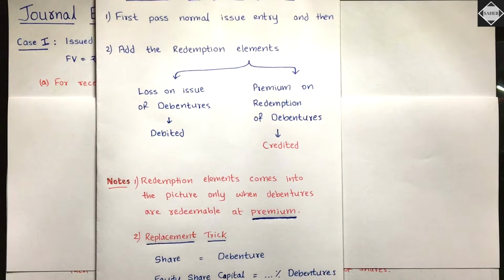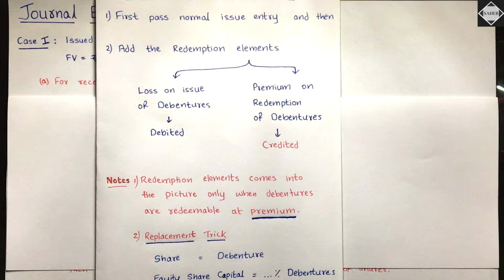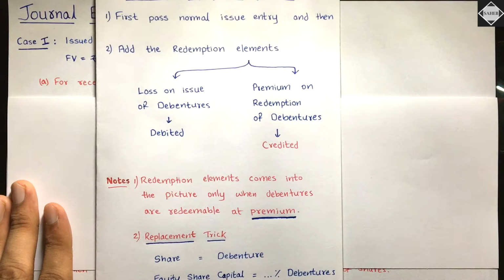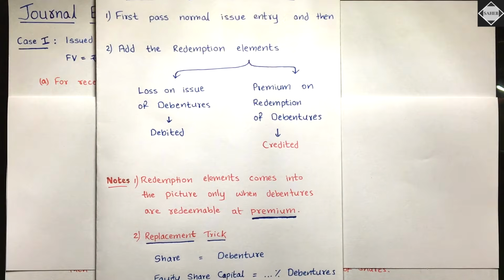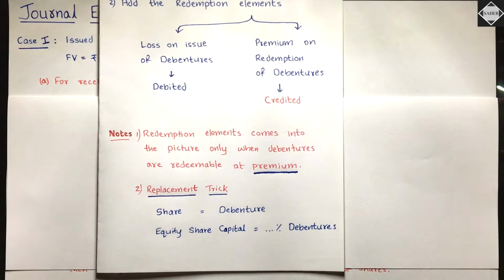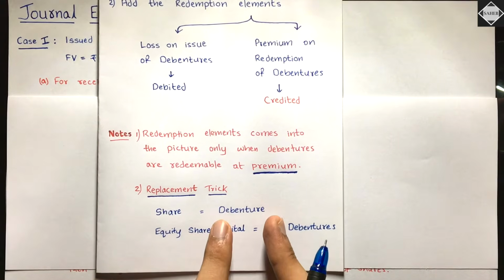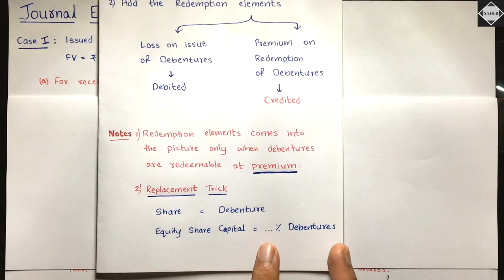Case 2, case 4 and case 6. Is that clear? Only in these 3 cases. The rest are very simple. And then the replacement trick. If you have learned the issue of shares chapter, then it's really simple. The journal entries are exactly the same as issue of shares. It's just that you have to follow this replacement trick: replace the word share with the word debenture, and the equity share capital with percentage debentures.